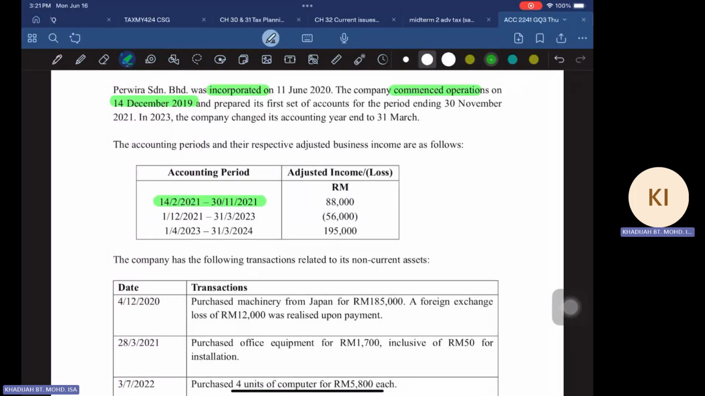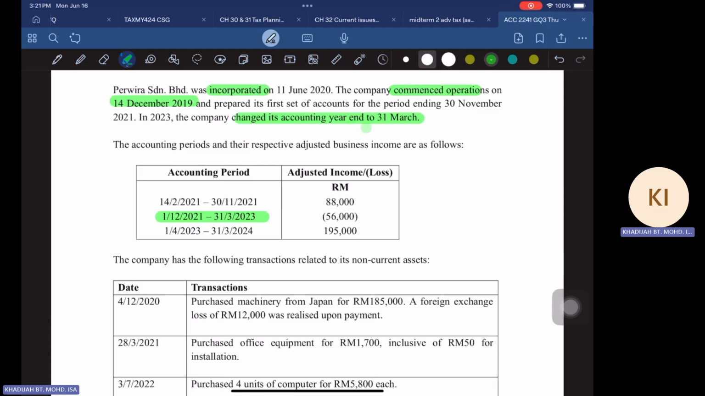In 2023, the company changed its accounting year end to 31st of March. So, a change of accounting year end from November to 31st of March. It means that the first set of accounts is year end 30th November, and then we have the new accounts, which is 1st December 2021 to 31st March 2023. This is the new accounts.